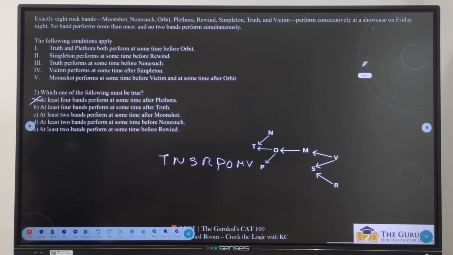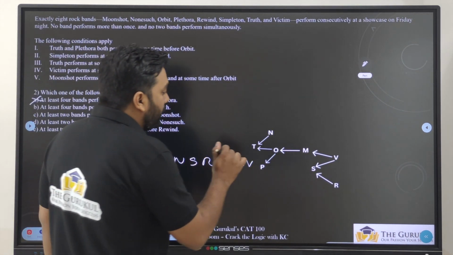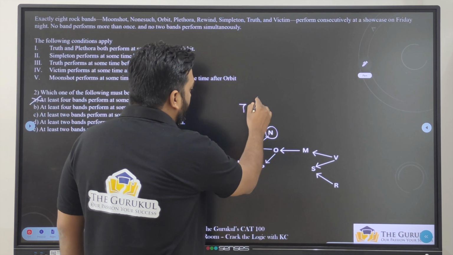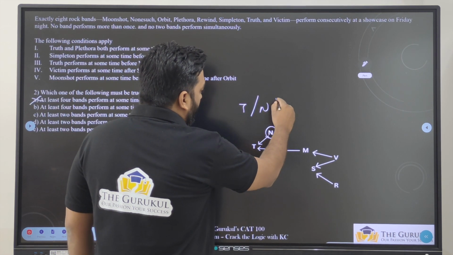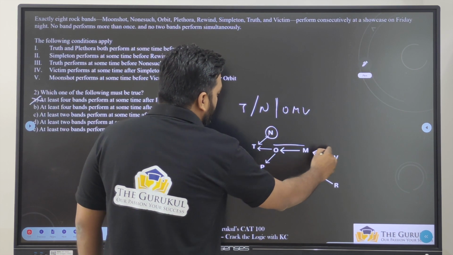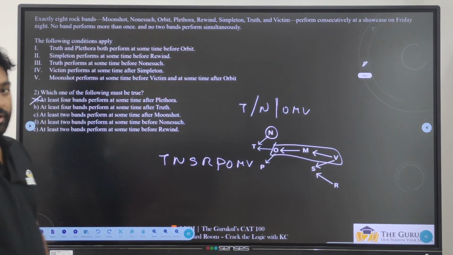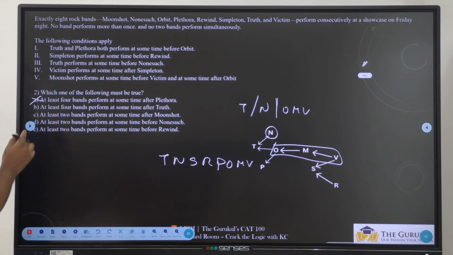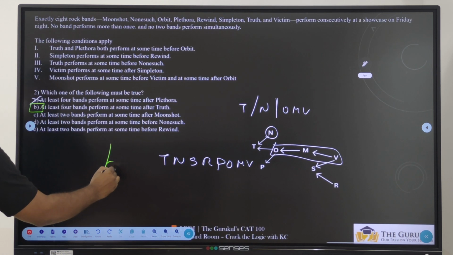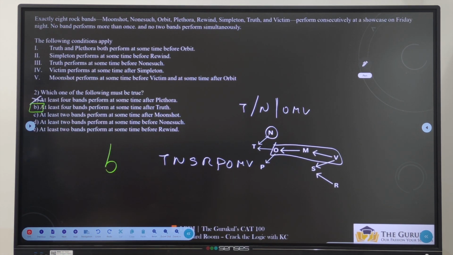At least 4 bands perform sometime after T. After T, definitely 4 will perform, because after T I should have N, and I should have O, M, V also. So after T, at any cost, 4 are performing. So this is the answer, that is option B.